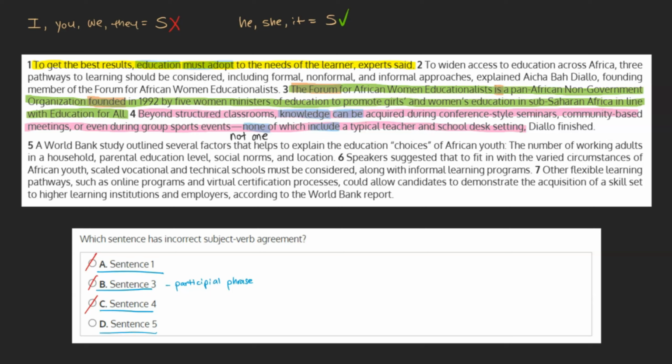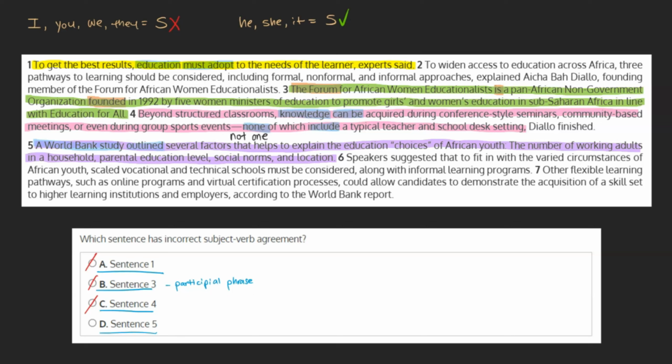Sentence 5. "A World Bank study outlined several factors that helps to explain the education choices of African youth: the number of working adults in a household, parental education level, social norms, and location." Here, again, we have more than one subject-verb pair. Our first subject is "a World Bank study," with the verb being "outlined," which is correct.